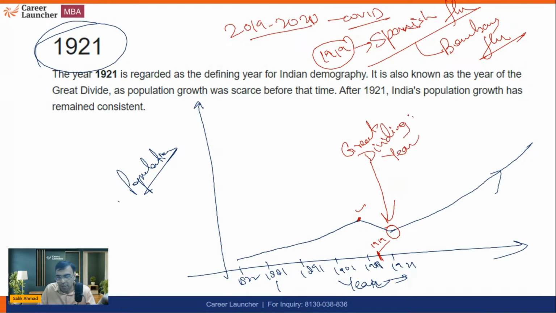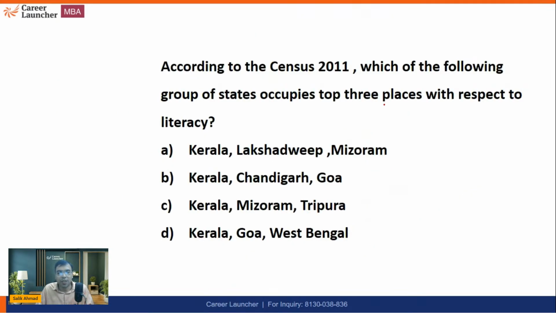Okay. These are asked in the exam. That is why we have highlighted this. Okay. Let's move on further. Now, the next is, according to the census 2011, which of the following group of states occupies the top 3 places with respect to literacy?